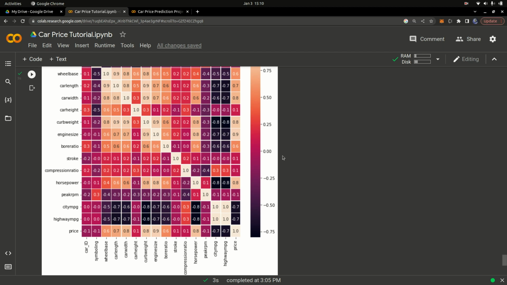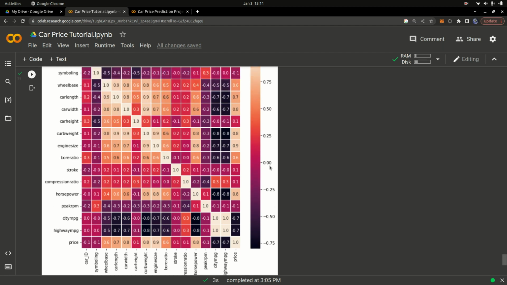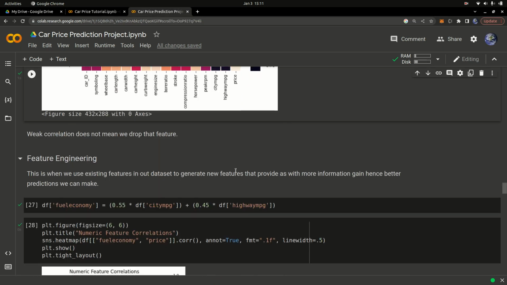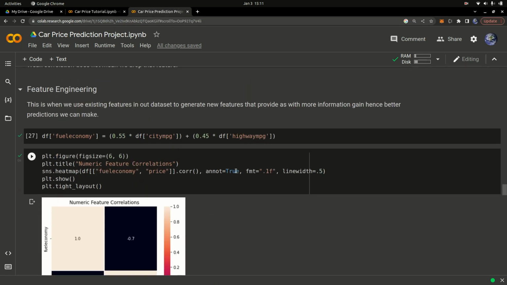Okay, once we have that, you need to do some feature engineering. Feature engineering basically means we can combine different features to make new features. Combining the existing features to make new features that can give us a better correlation is called feature engineering. And again, I have a whole series on feature engineering on my channel.